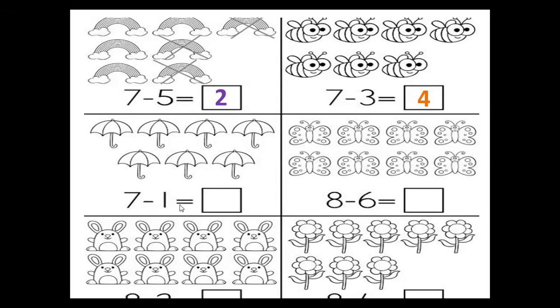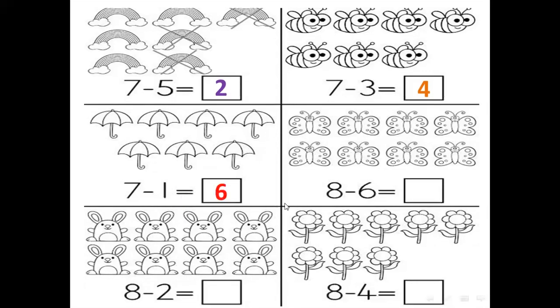7 minus 1. Close your hand and count after 1 till you reach 7. 2, 3, 4, 5, 6, 7. How many fingers do you have now? 6. Yes. So 7 minus 1 equals? 6. Excellent, Natalie. Thank you.